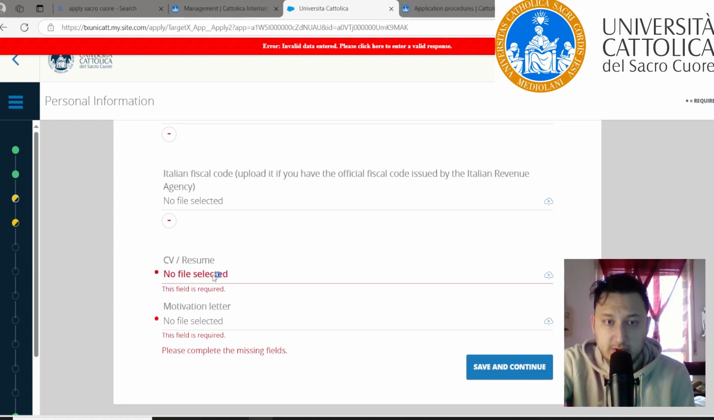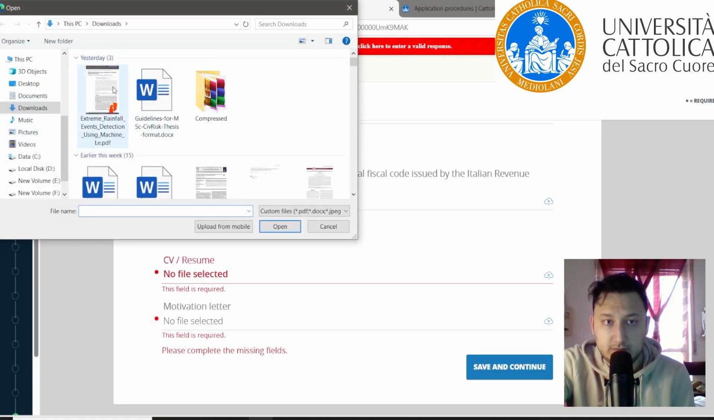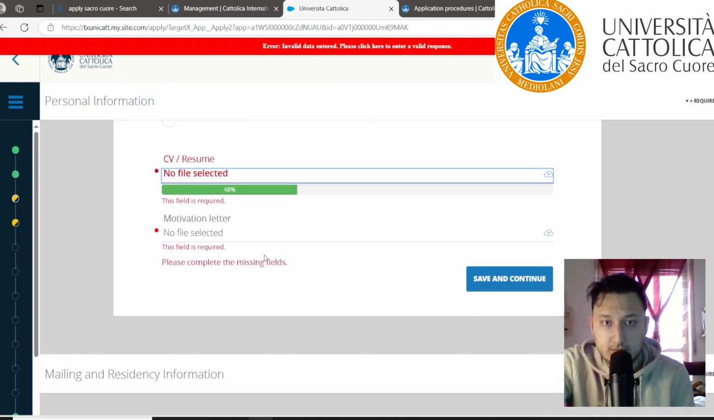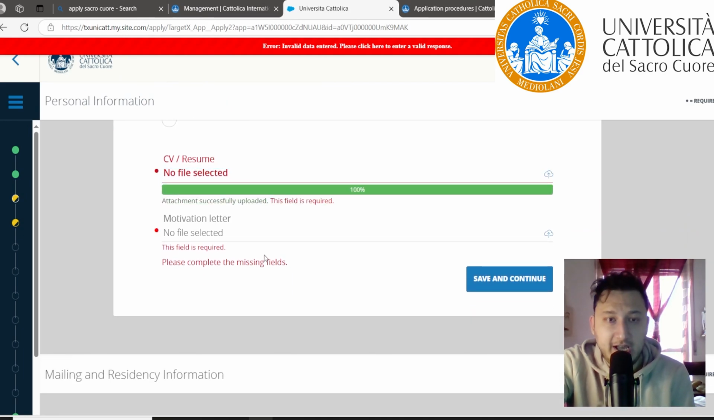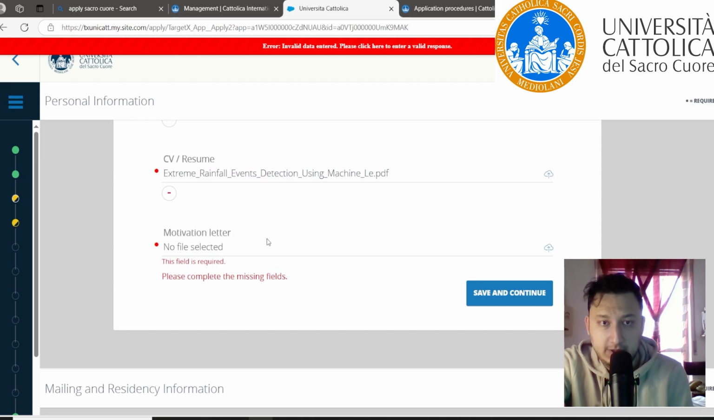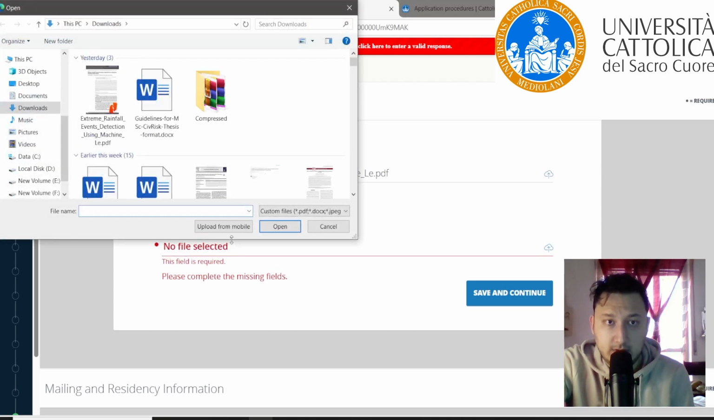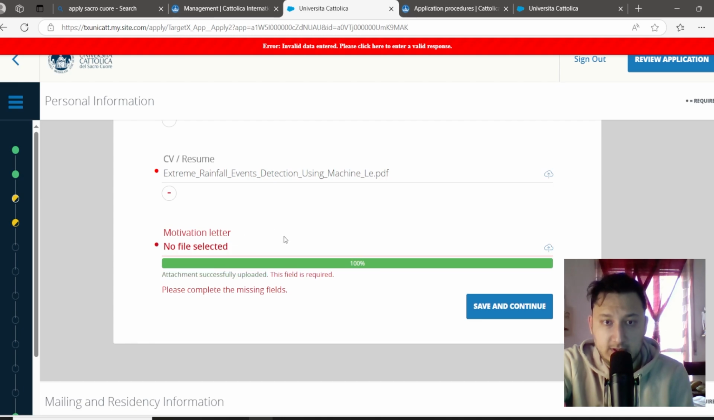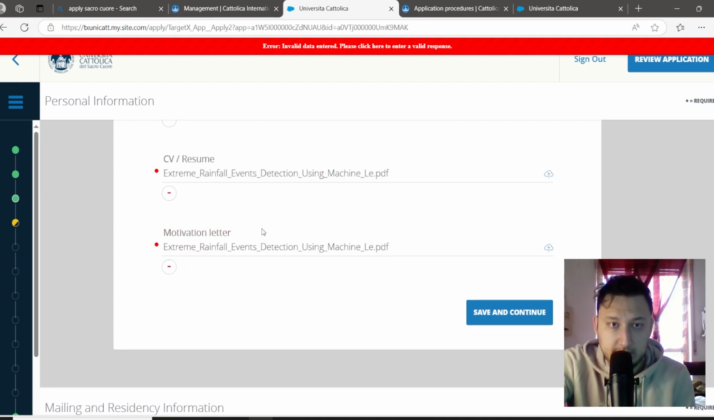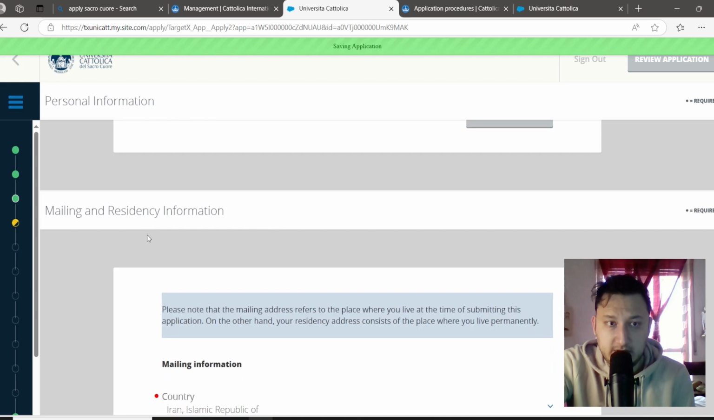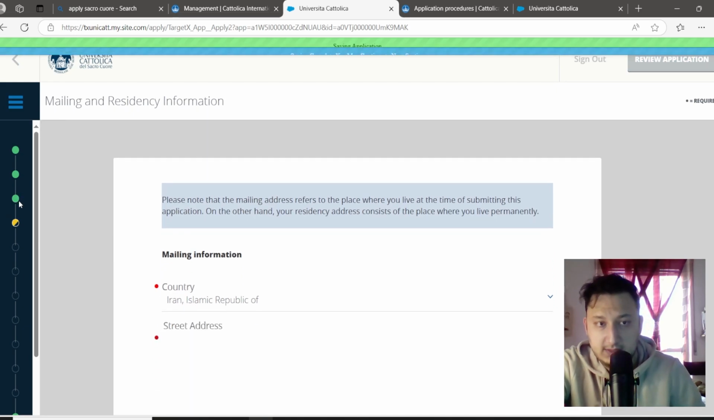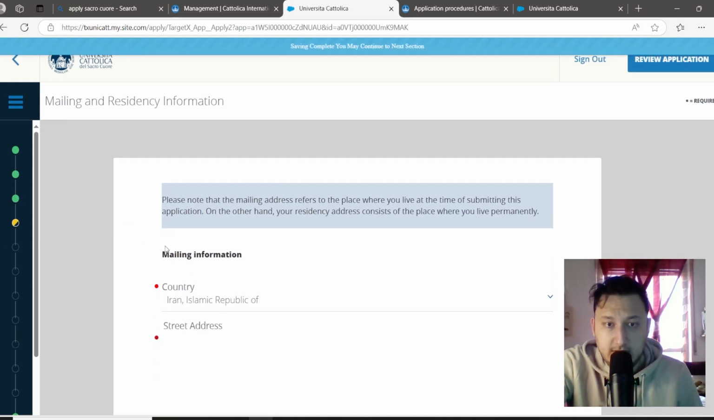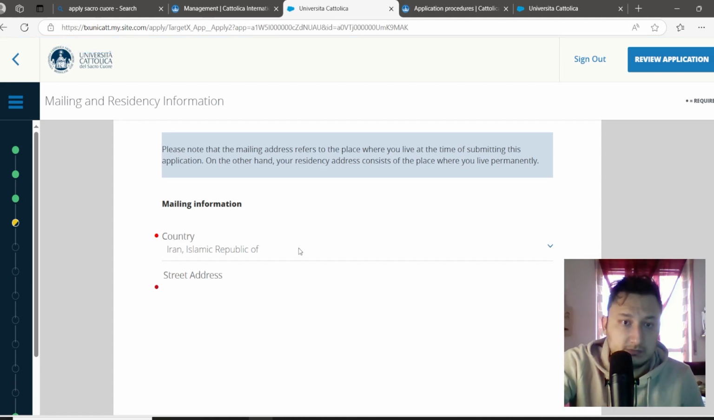You should select here to upload your CV. This is not my CV, I'm just attaching a file to be able to go to the next step. This is the motivation letter that you fill out in Word and upload as a PDF. Save and continue. You can see the third step is passed correctly.